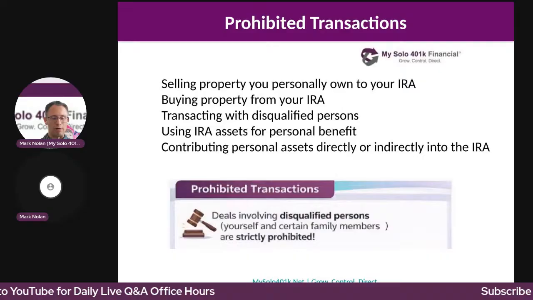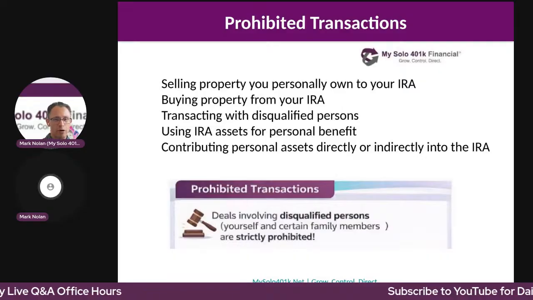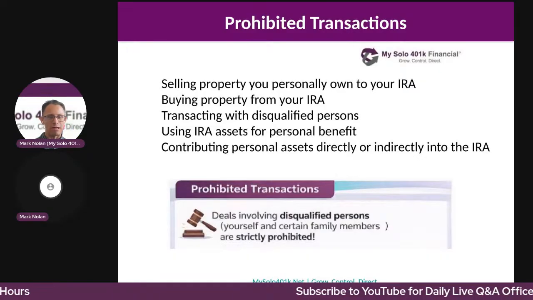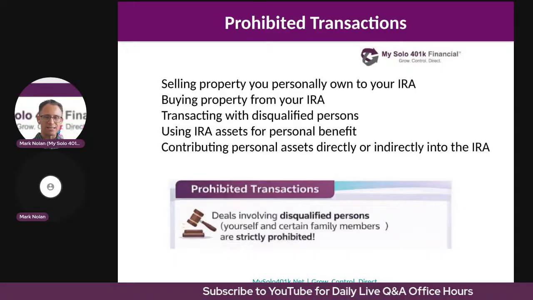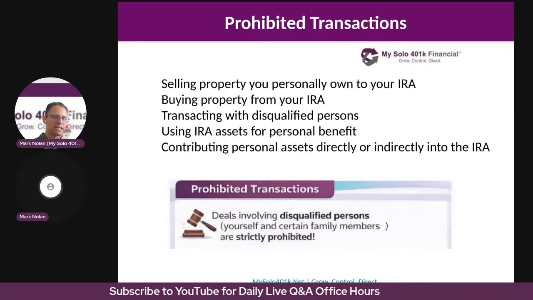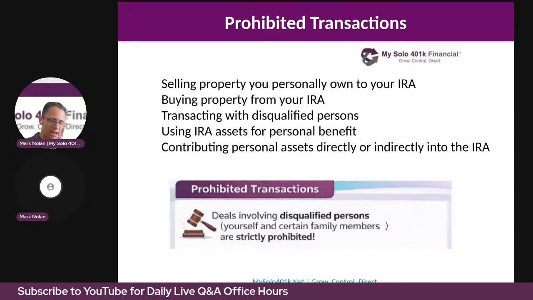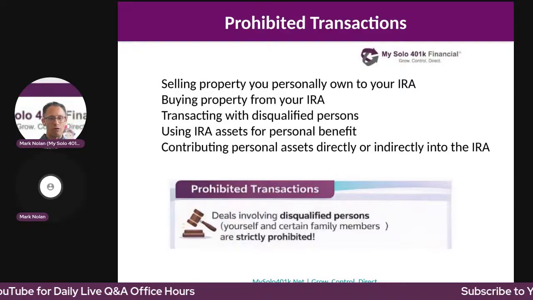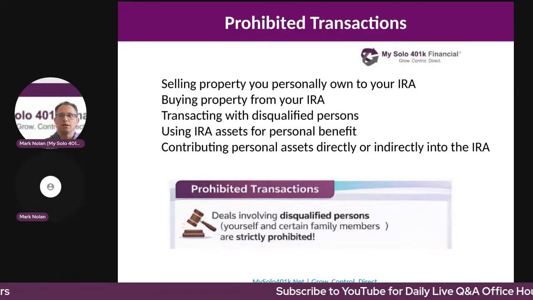or a solo 401k. For example, if you own your own personal home or a rental property, you can't sell it to your neighbor and then have your neighbor sell it to your self-directed IRA or your self-directed solo 401k plan. That's still a prohibited transaction.